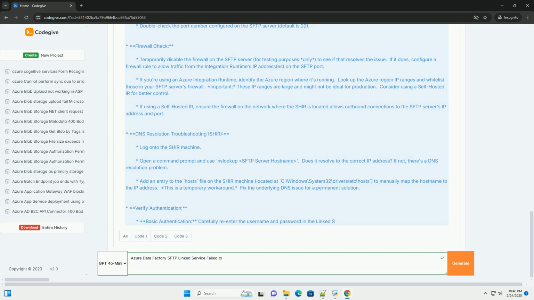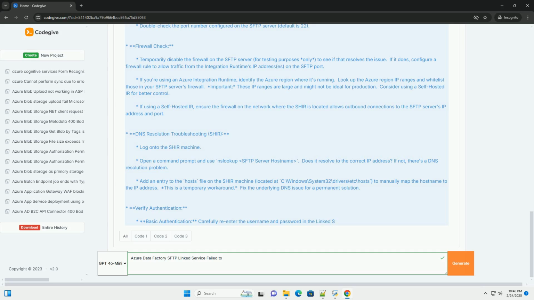Verify private key content and passphrase. Open the private key file in a text editor and carefully verify that the contents are valid and uncorrupted. Ensure that the passphrase entered in the linked service matches the passphrase used to protect the private key, if any. Code example: linked service with SSH key.